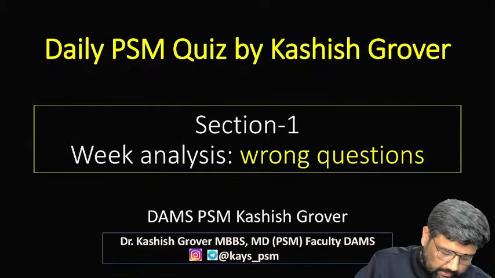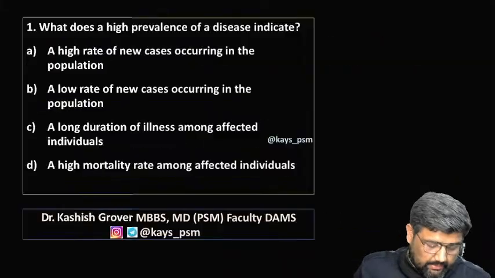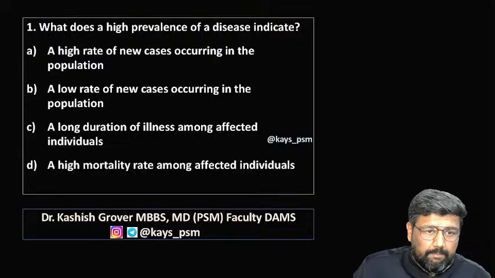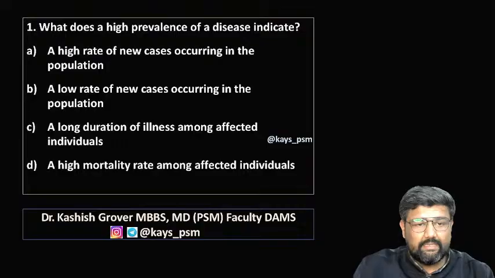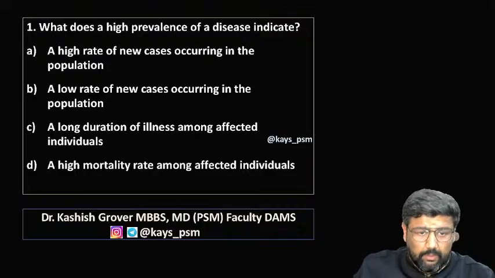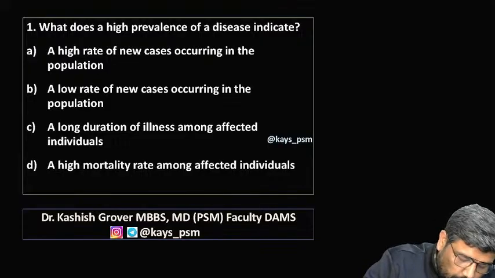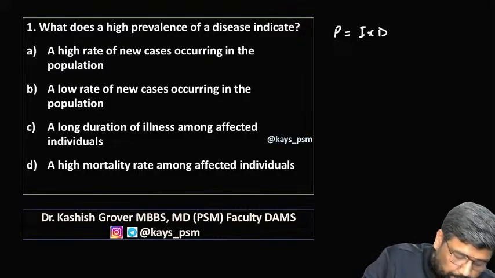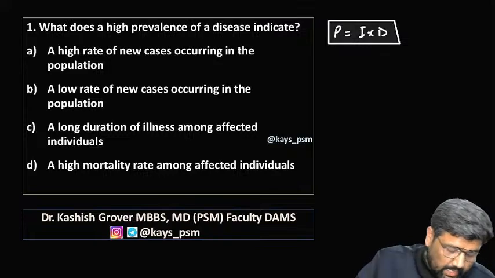Coming to the first session, the wrong questions analysis. First: what is the high prevalence of disease indicator? Before I go into detail, I want to tell you that prevalence is equal to incidence multiplied by duration.